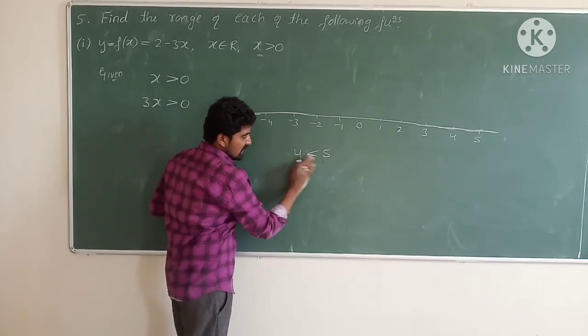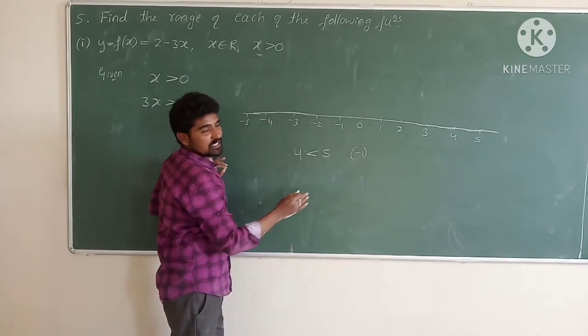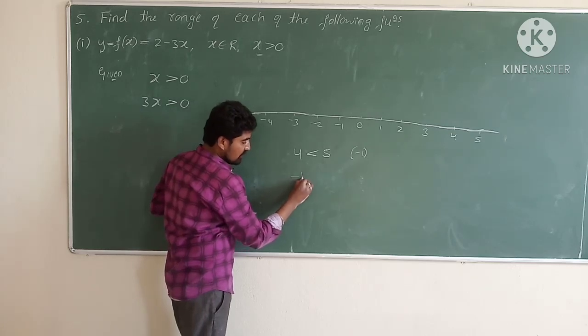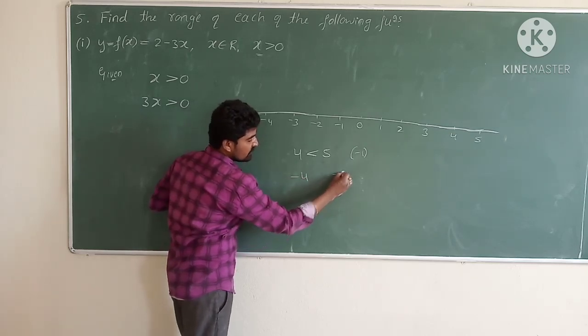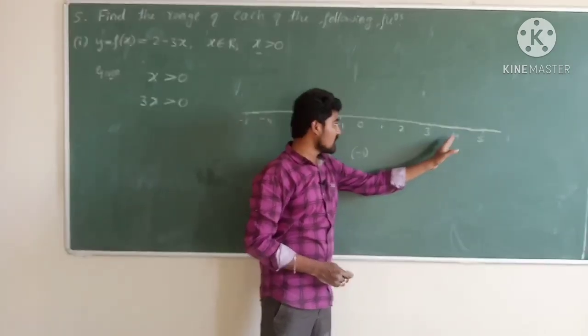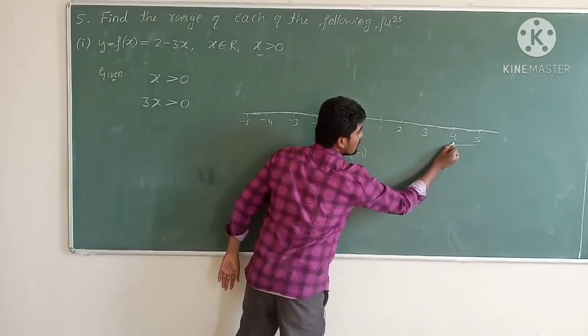If 4 is less than 5, multiply by minus 1 on both sides. What happens? Minus 4 and minus 5. So 4 is less than 5. On the number line, as we move left, the values become smaller. So of course 4 is less than 5.